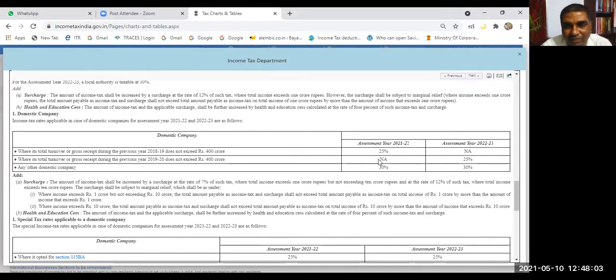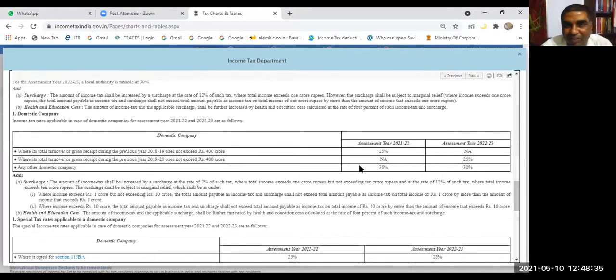Otherwise, it is 30%. If you talk about next assessment year, 22-23, then you have to take the previous year 2019-20. And if in this previous year the turnover is up to 400 crore, the rate is 25%, otherwise 30%. So you have to see the rate of tax, maybe 20%, 25%, but 25% in which situation?